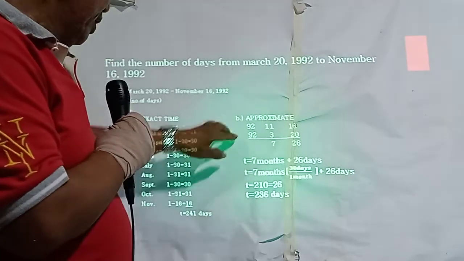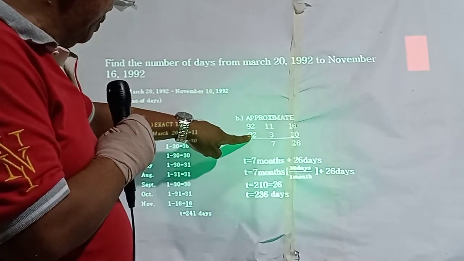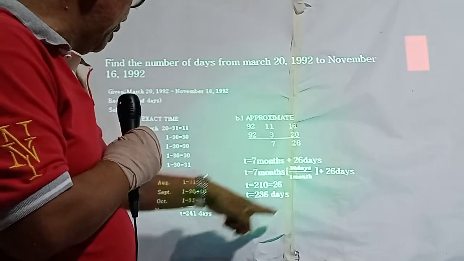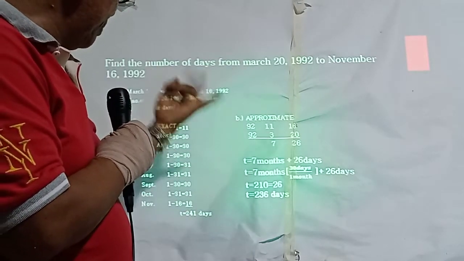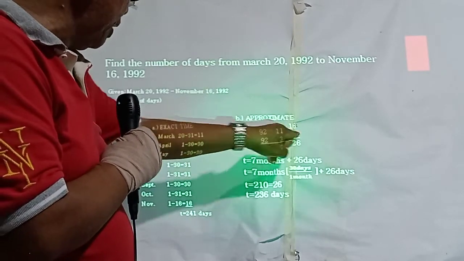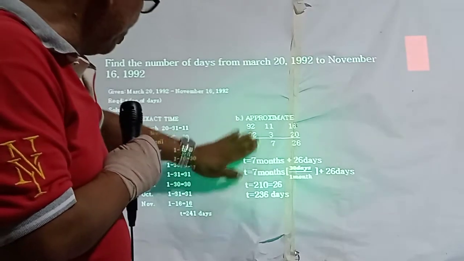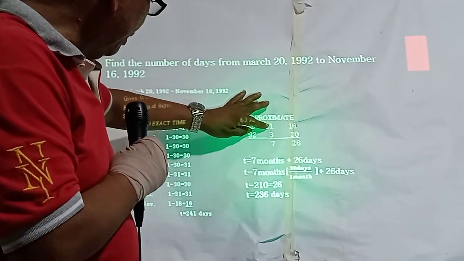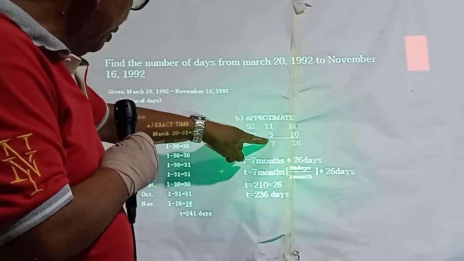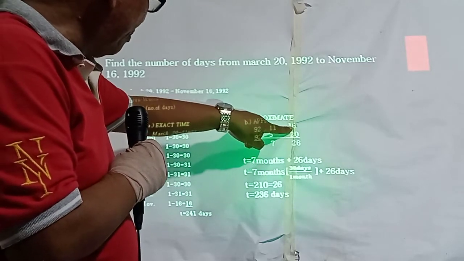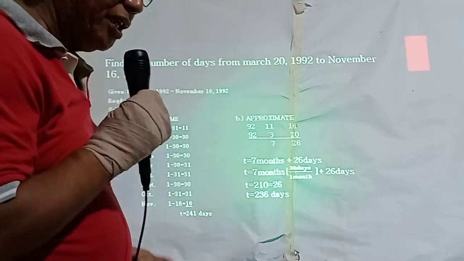Approximate time. Okay, the year 1992, November 16, and then January, February, March, so that is March 20. Okay, so we subtract. So 11 minus 3. First, the number of days, 16 minus 20, it cannot be.